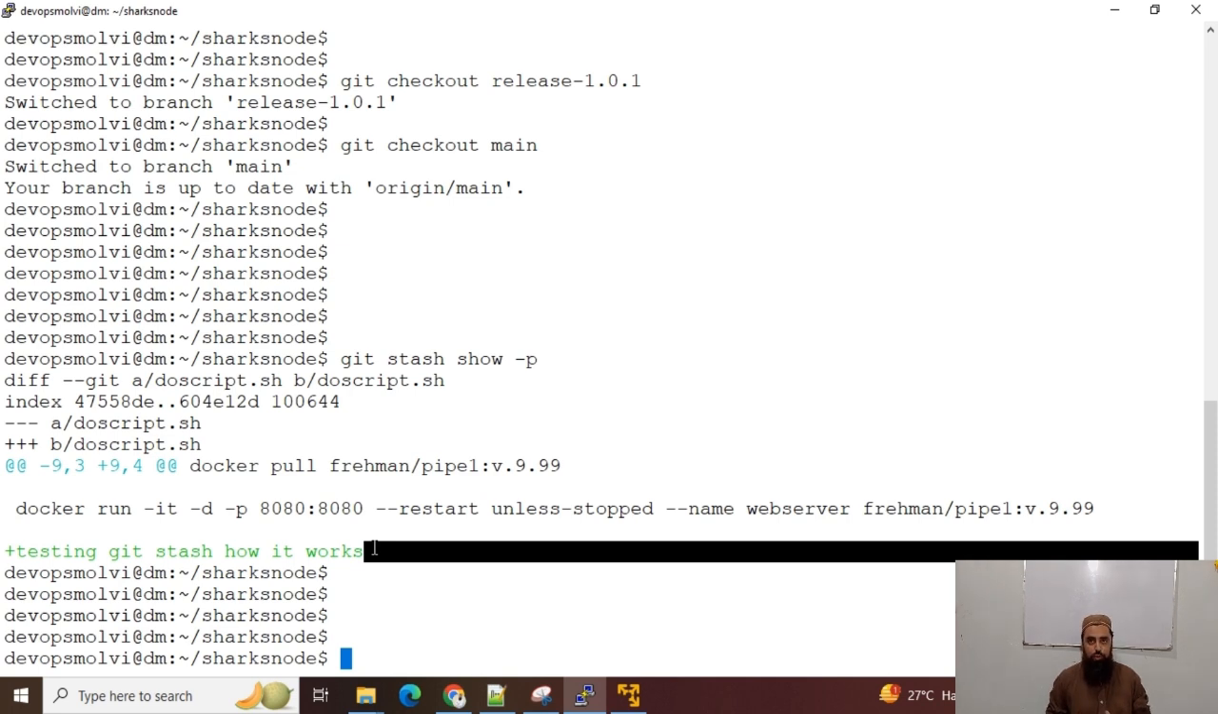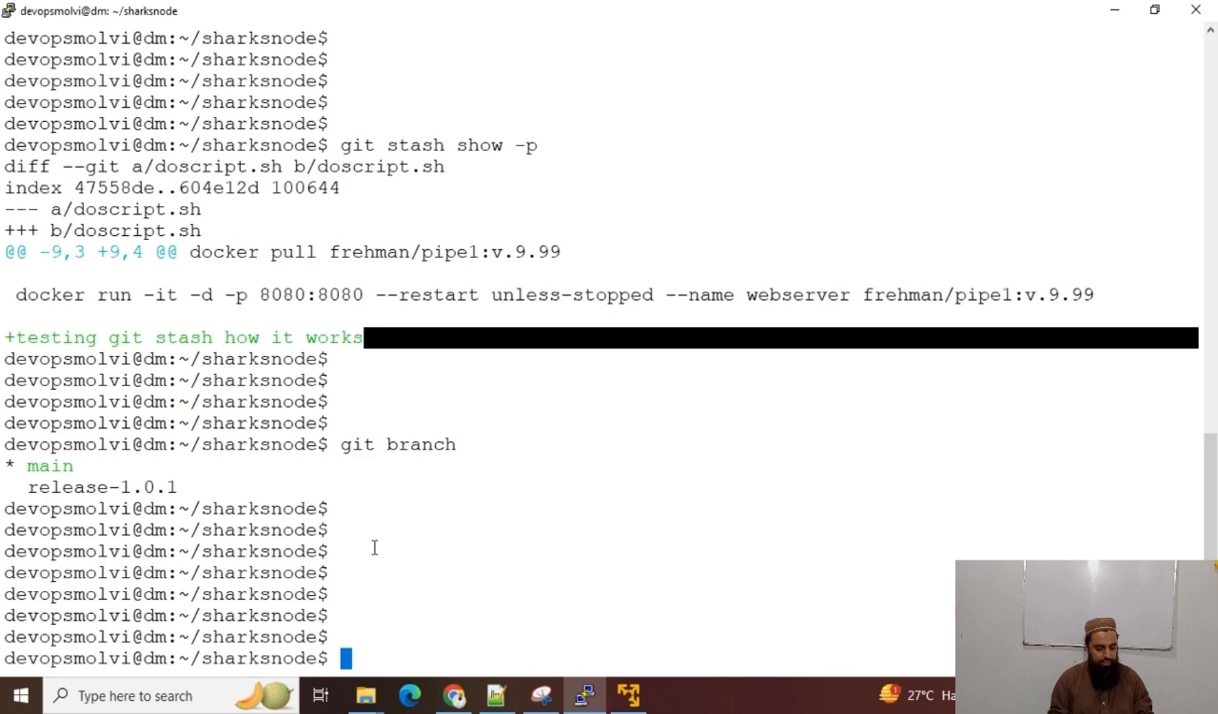So git stash actually saves your changes on a temporary basis. You can see those changes with the git stash show and git stash show minus p commands, and then you can carry on your work on that specific branch. So git stash is a must try. You must try and check out how it works, and how it saves your data on a temporary basis.